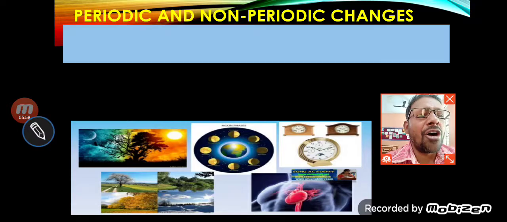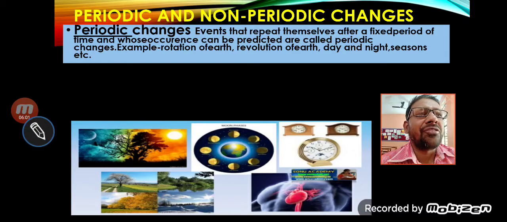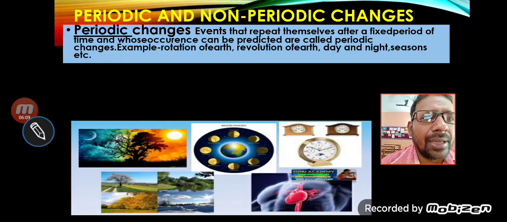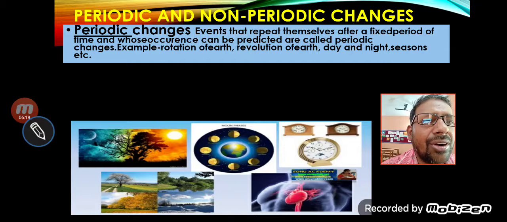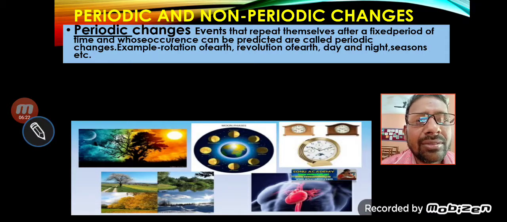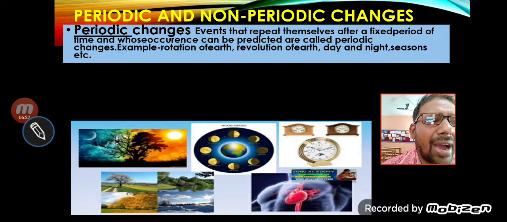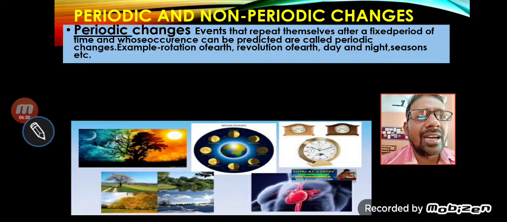Again, periodic and non-periodic, and it is very clear from the name. What is periodic? The changes which happen with time. The events that repeat themselves after a fixed period of time and can be predicted are called periodic change. Example: rotation of earth, revolution of earth, day and night, season change. These are examples of periodic change, because they happen at fixed intervals of time.